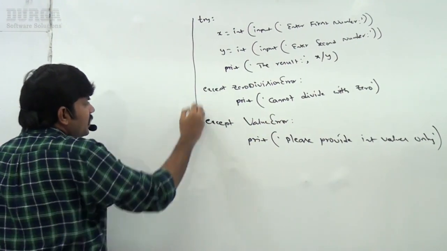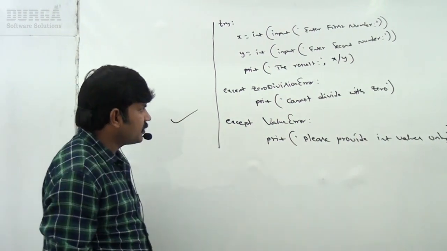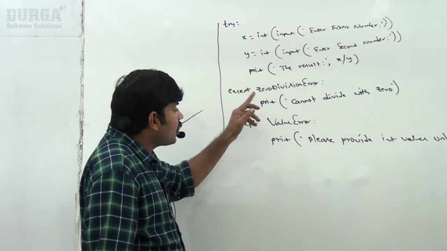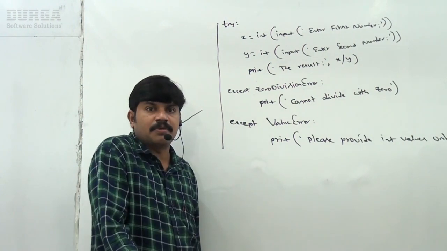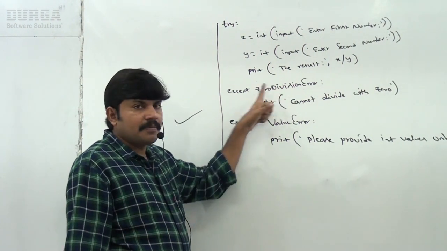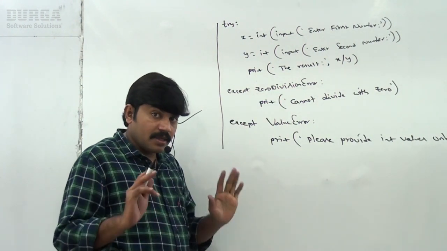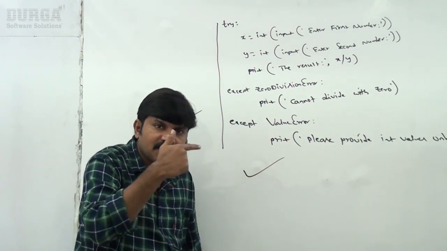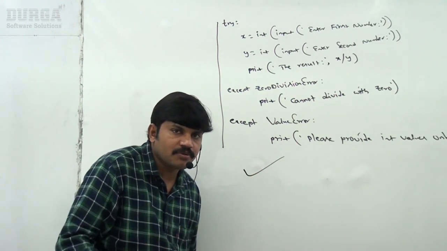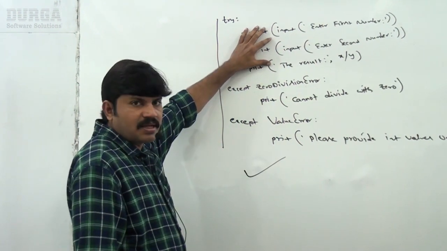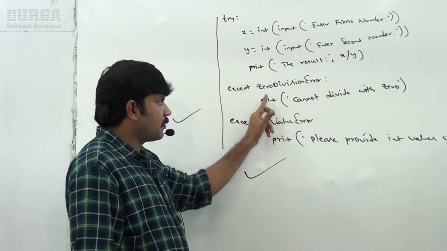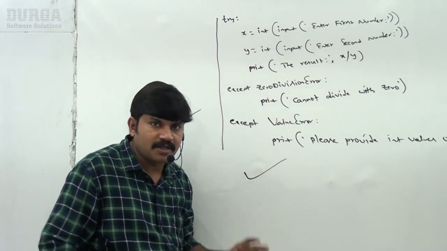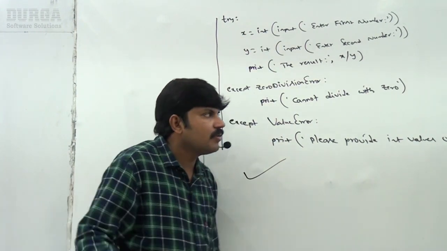Now take very special care about this one, sir. How many try blocks are there? Only one try block. But how many except blocks are there? Two except blocks. For every exception type, I wrote a separate except block. Yes, it is acceptable, and recommended to use this type of style only. Let me execute this one. If ZeroDivisionError comes, this except block will execute. If ValueError comes, then this except block is going to execute, sir.